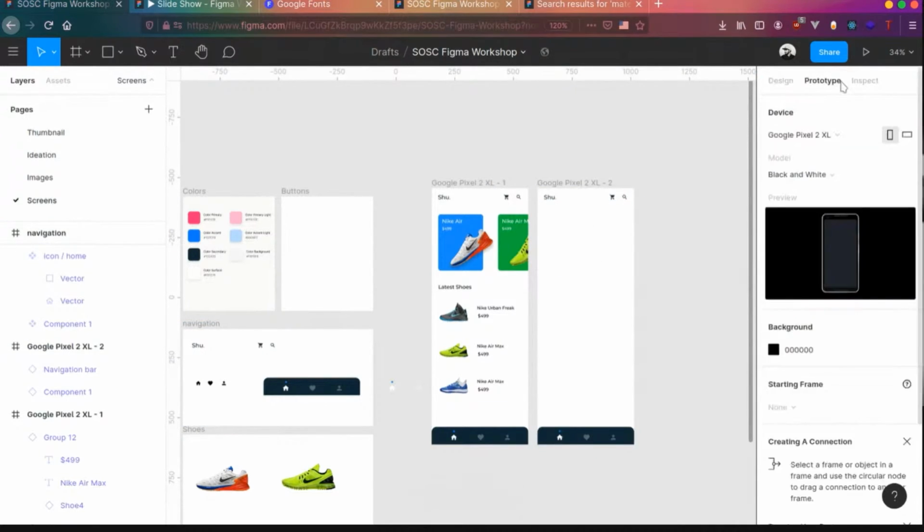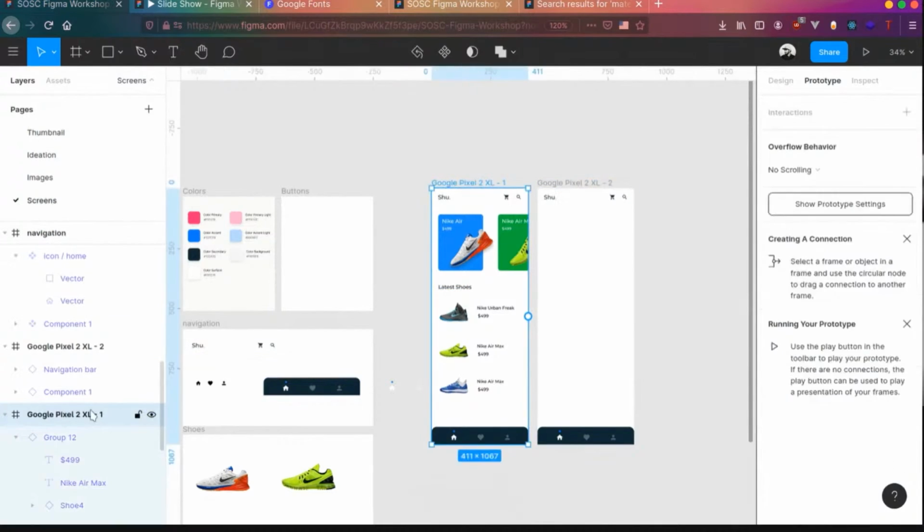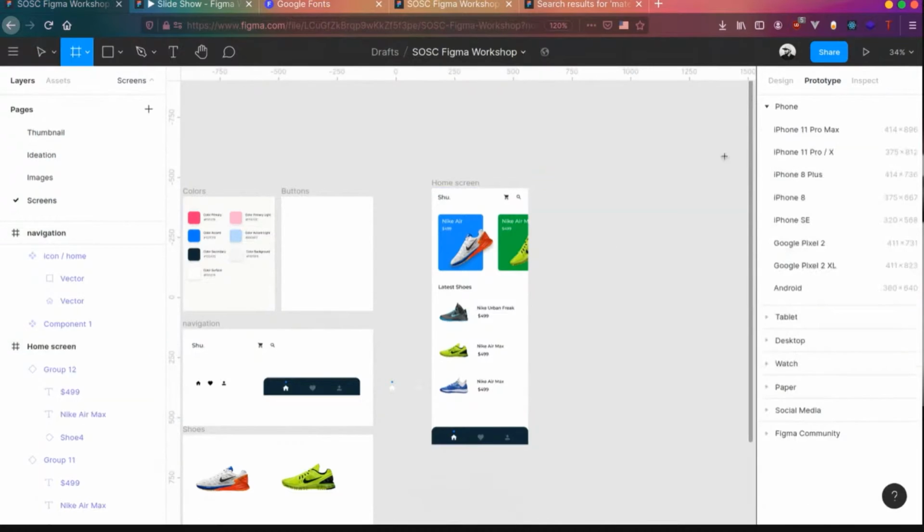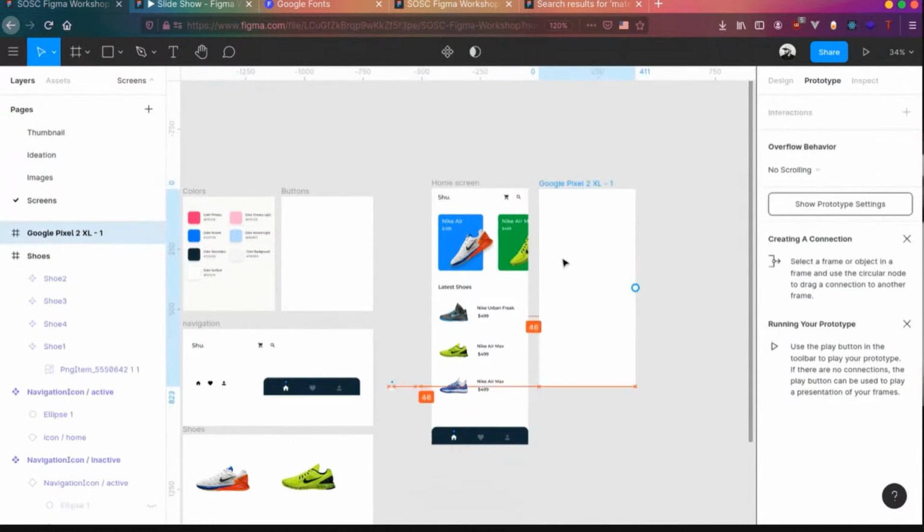So if you go to prototype, if you select the first screen, actually, let's rename it to home screen. And the second screen, let's rename it to product screen. Now, yeah, we have the product screen over here. Let's actually delete the product screen. Let's actually bring in a new frame of Pixel 2 XL itself. Place it over here. Let's add the components that we need.